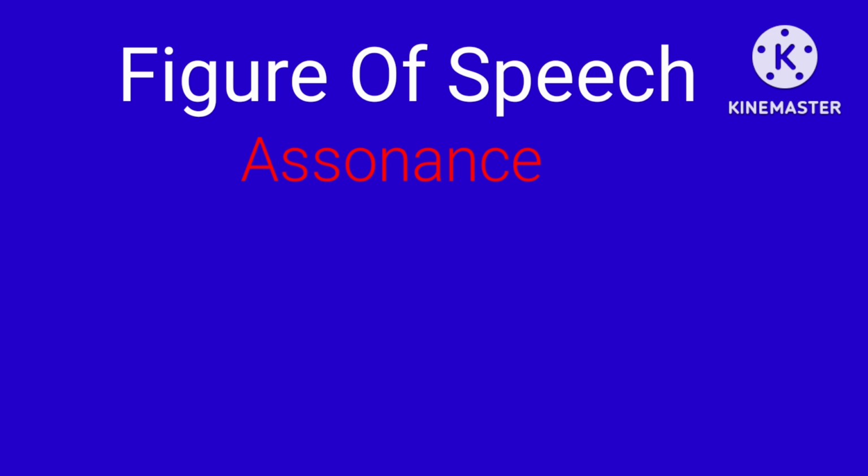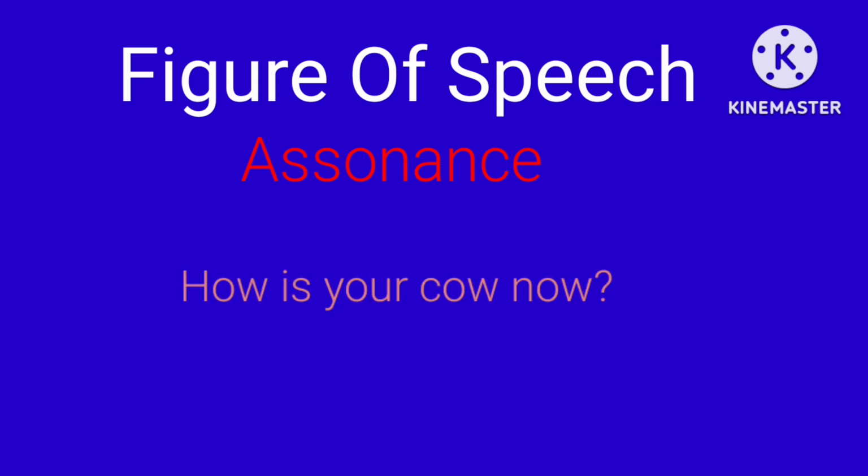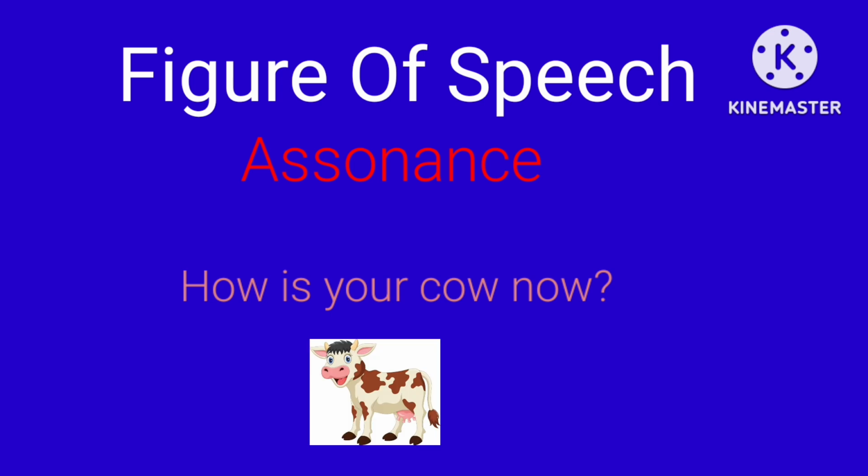Let us try to understand by example. The first example is, how is your cow now? In this sentence, we can see that how, cow, and now, the three words, end with the same vowel sound, that is O. How, cow, and now.